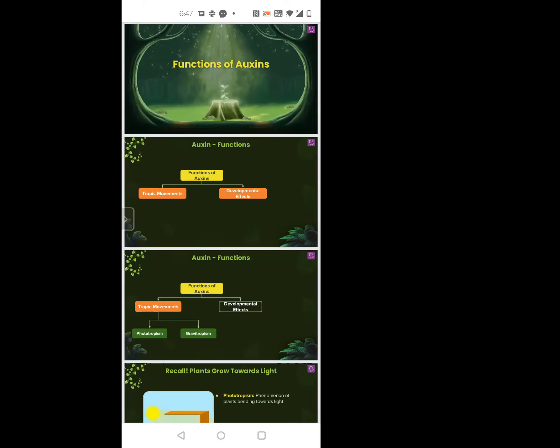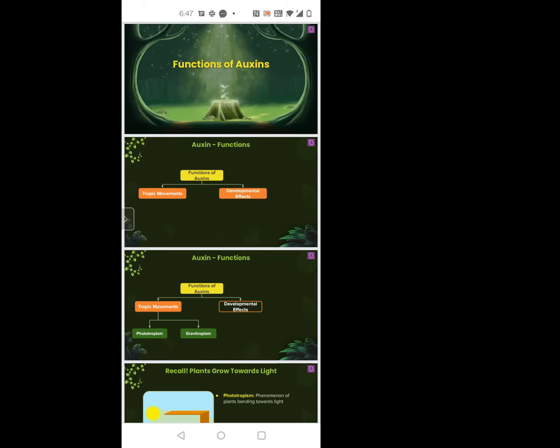Nastic movement is sudden. For example, the touch-me-not plant. When you touch the plant, it closes itself. Is that a fast process?